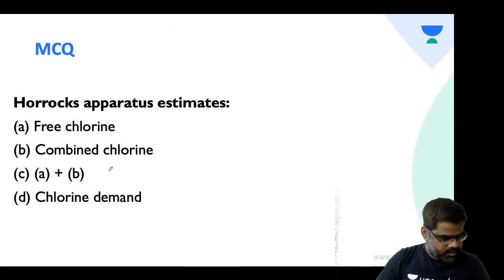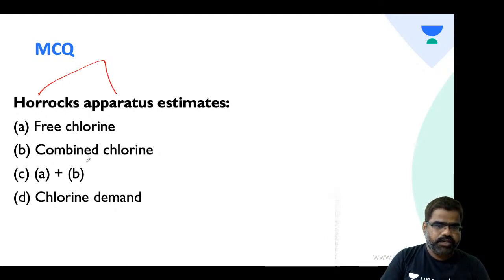Okay. Can we take the next question? Horrocks apparatus estimates free chlorine, combined chlorine, free chlorine and combined chlorine both, or chlorine demand. So what do you get from Horrocks apparatus? Free chlorine, combined chlorine, both free and combined chlorine, or chlorine demand.